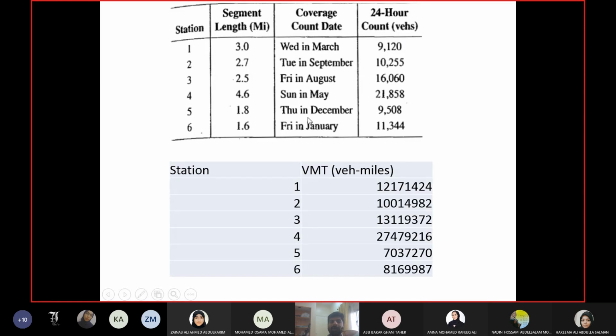Because we should look at the combined effect. So this is the importance of taking VMT. It gives you the combined effect directly. Now I can just look at these values and say the least important segment is station 5. So usage is always measured in terms of volume as well as length. You cannot look at one factor and ignore the other one.